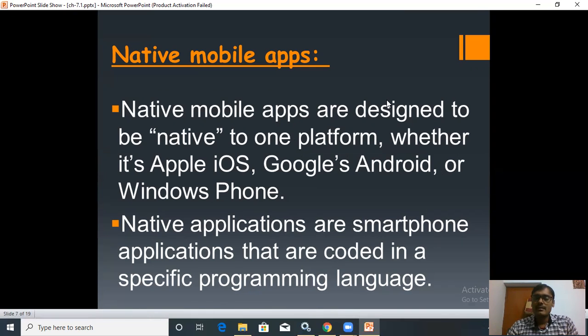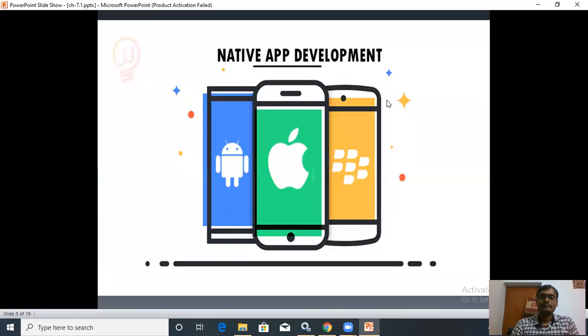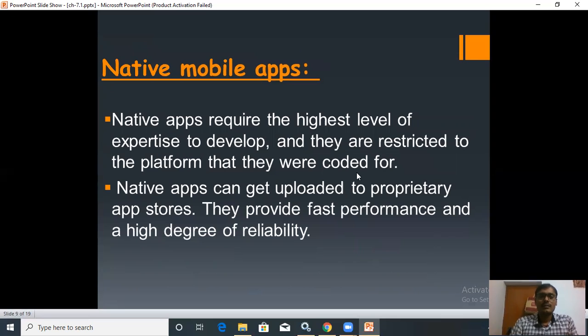So the native applications are coded in some type of specific programming language, and they are mainly built for smartphone applications. You can see the first picture is for Android, second for iOS, and third one for Windows operating system.